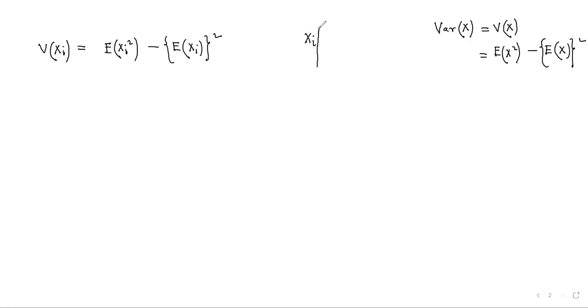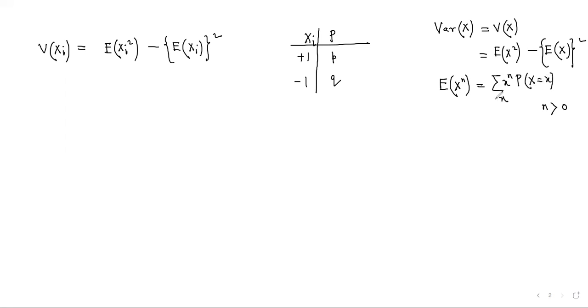Again, let us consider the chart. We have these values for xi, which are +1 and -1, and the probabilities are small p and small q. And we know from our previous class that the expectation of x to the power n, when n is a positive number, is given by the summation of x to the power n times the probability of x equal to small x over all x.